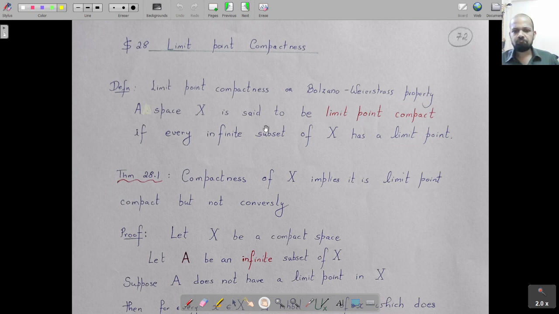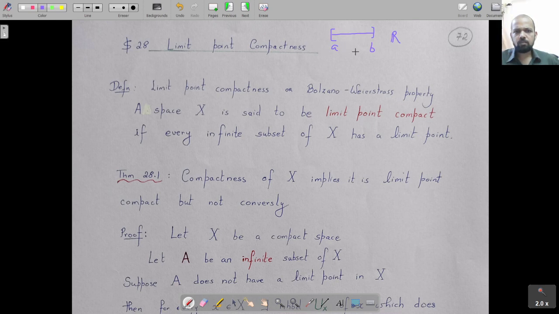Yeah, this is in metric spaces. In fact, this will be equivalent to compactness, but in general, this is a weaker condition, meaning if a space is compact, it will be limit point compact, but if it's limit point compact, it need not be compact. So it's a simple enough property. Every infinite subset of X has to have a limit point, then we would say that the space is limit point compact. Of course, in the Bolzano-Weierstrass theorem, you have seen that closed intervals inside R, your closed interval AB, has this property.